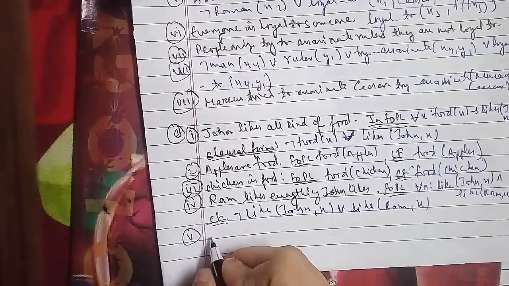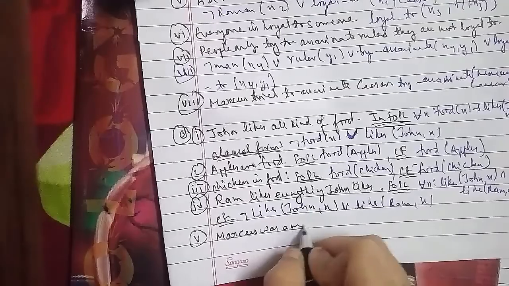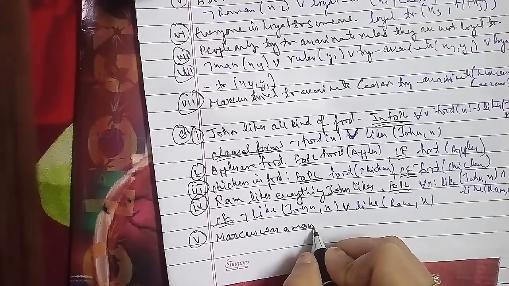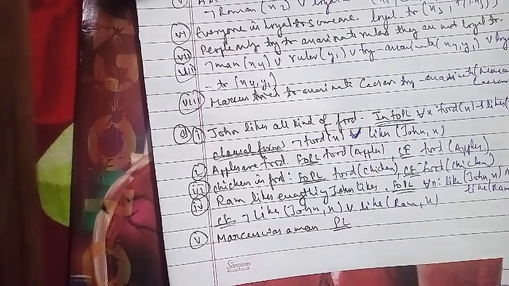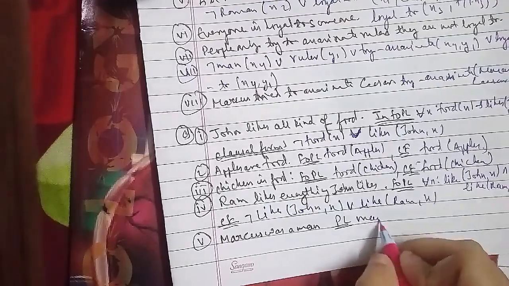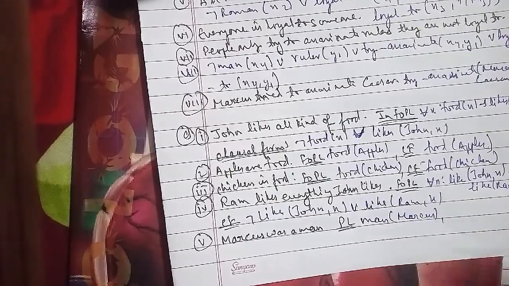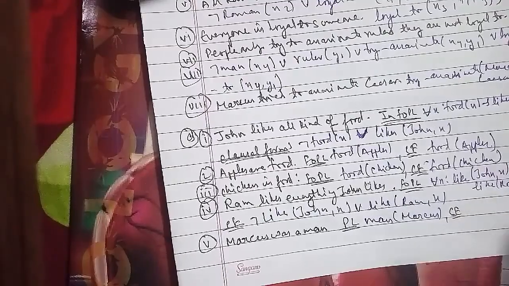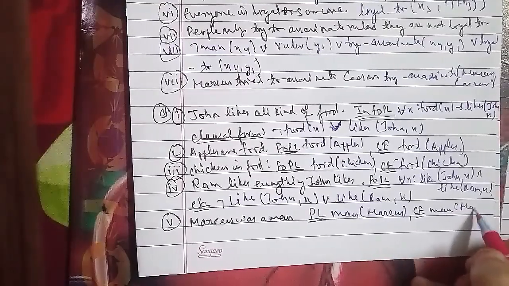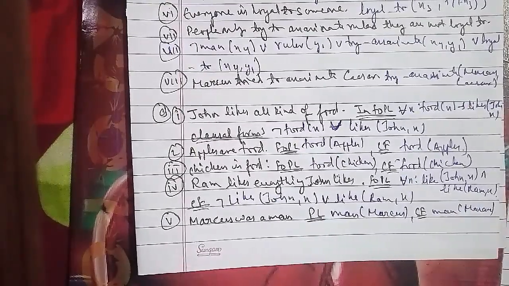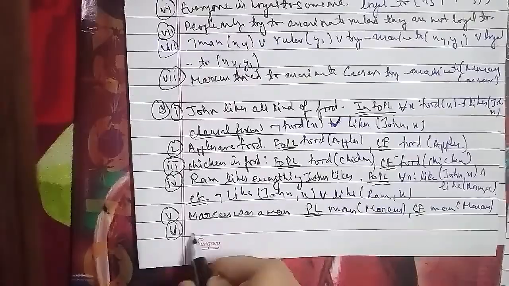In the same case, everyone is loyal to someone here, and this is your predicate logic form. So for that we have here y, that is loyal to, and that comes under it, that is x comma y. And the same sentence in the clausal form, I'll be writing here: loyal to, that is x1 comma f of x2.